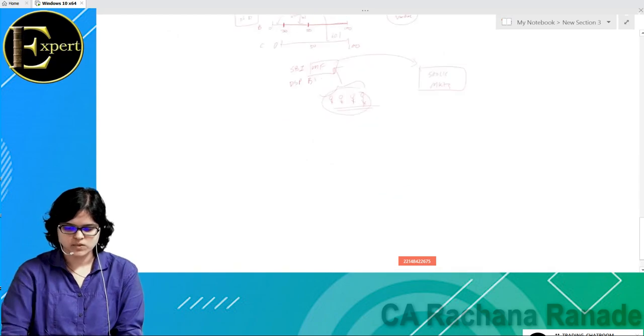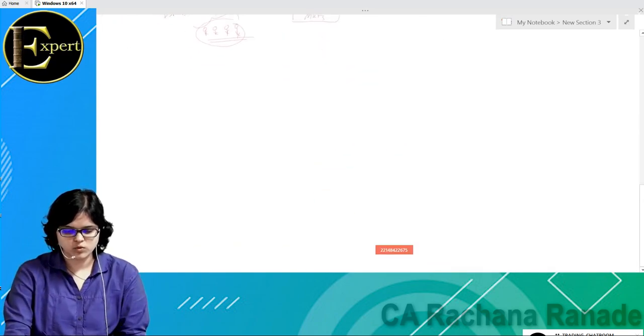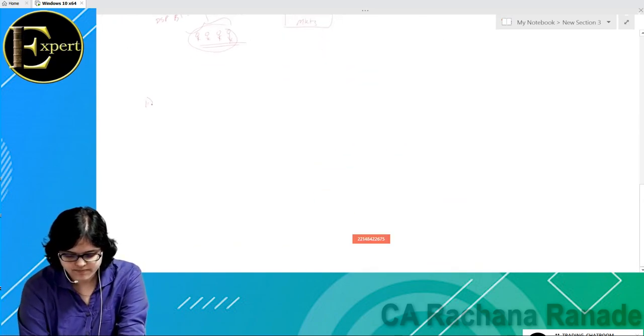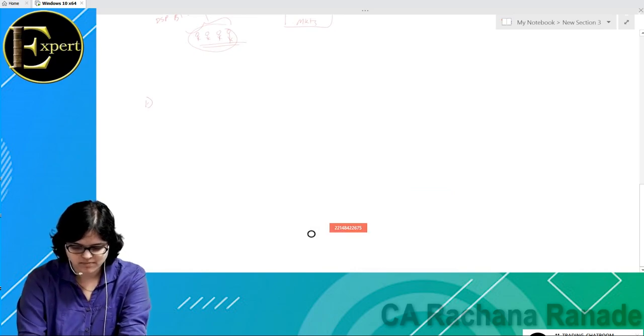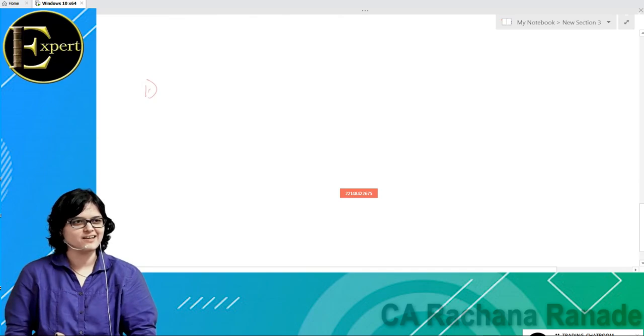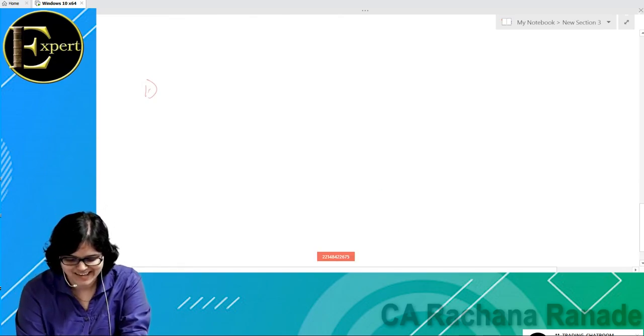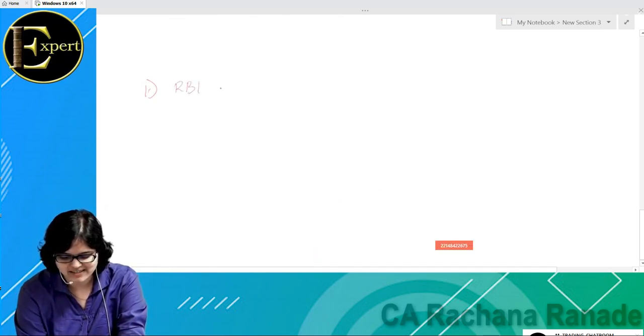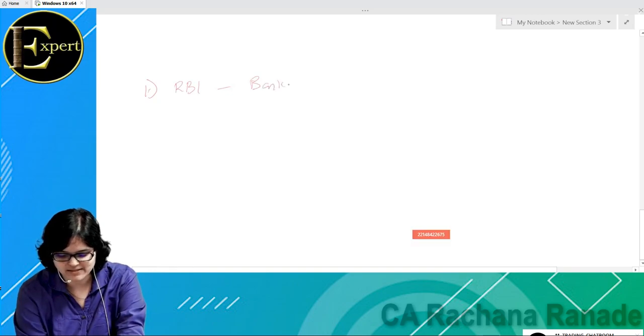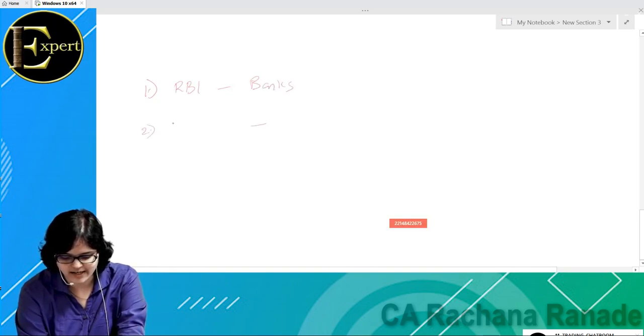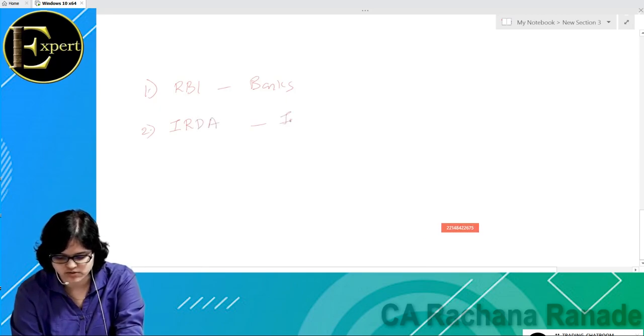For banks it is RBI. For insurance companies, IRDA, Insurance Regulatory Development Authority of India. For the third one, we did not talk about this, but for stock markets, any idea who is the regulator? SEBI. For stock market, it is SEBI.